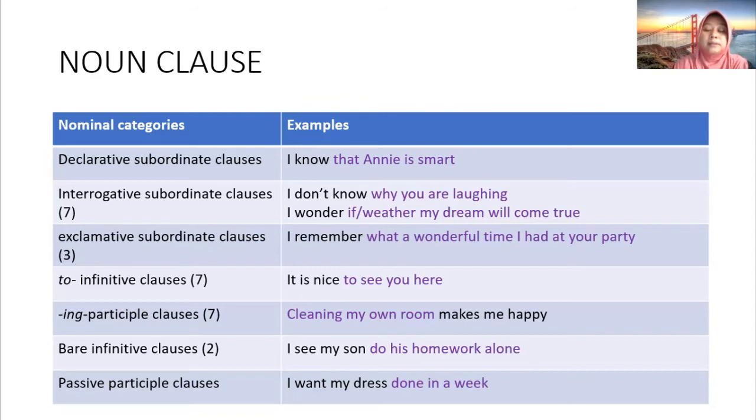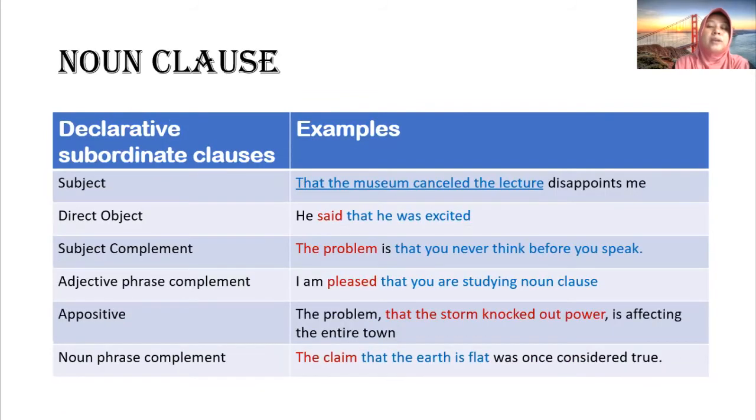Okay, so each of the categories can syntactically function as subject, direct object, subject complement, adjective phrase complement, appositive or noun phrase.